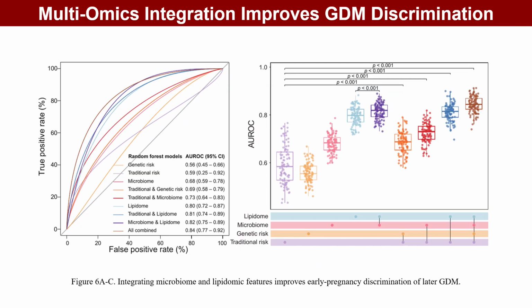Because clinical factors alone have limited ability to identify high-risk women in early pregnancy, we tested whether multiomics data could improve risk stratification. The area under the receiver operating characteristic curve was 0.80 for the lipidome, 0.68 for the microbiome, and 0.56 for clinical factors. Combining the lipidome and microbiome increased the value to 0.82, while the fully integrated model reached 0.84.